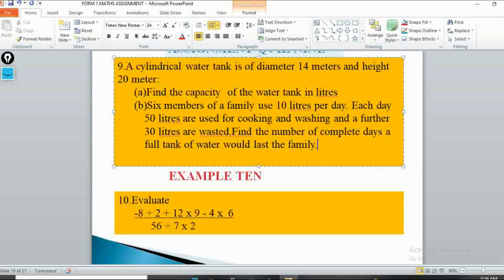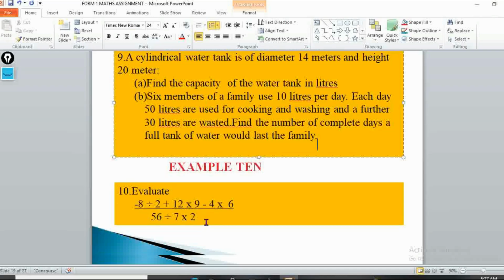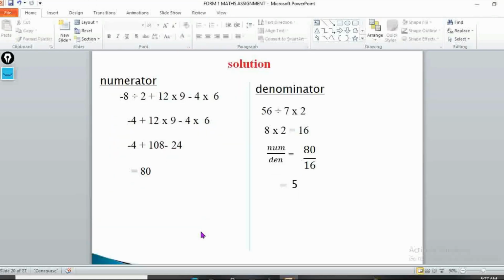Let's look at example 10. Example 10 is about integers. So in our integers, we have -8 in the numerator: -8 divided by 2 plus 12 times 9 minus 4 times 6. Everything divided by 56 divided by 7 times 2. How do you work out this? So you have to arrange your work as I have shown.